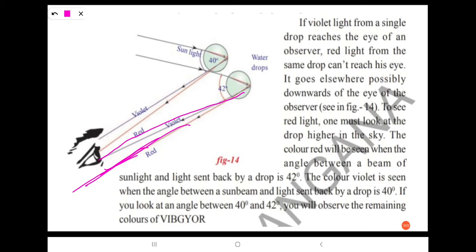The color red will be seen when the angle between a beam of sunlight and light sent back by a drop is 42 degrees. The color violet is seen when the angle between a sunbeam and light sent back by a drop is 40 degrees. If you look at an angle between 40 and 42, you will observe the remaining colors, VIBGYOR.